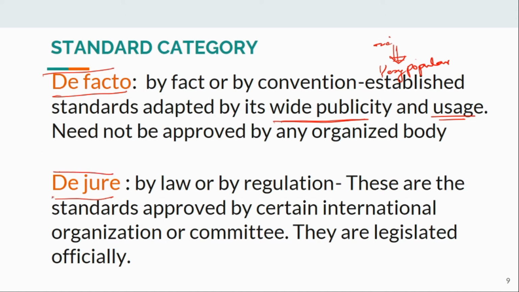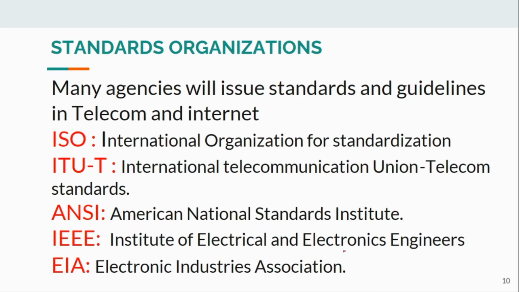Some other standards are called de jure standards. They are implemented by law or by regulation. Some organizations issue regulations, and according to those regulations, some standards are approved. Those standards are called de jure standards. They are legalized officially, legislated officially.